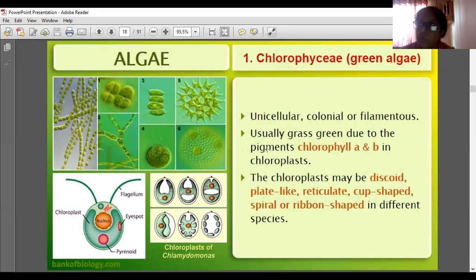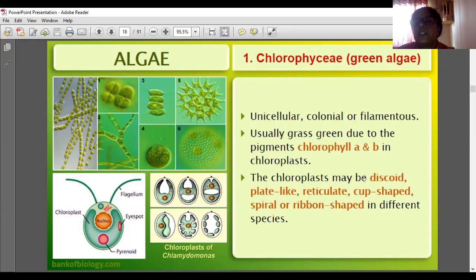So for Chlorophyceae we learned: unicellular, colonial or filamentous; usually grass green due to the pigments chlorophyll a and b in the chloroplast.